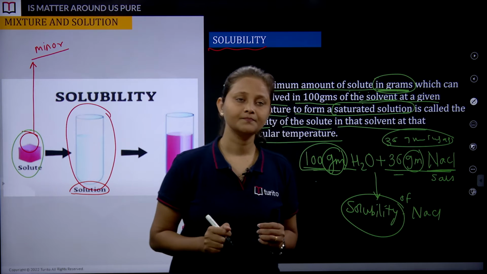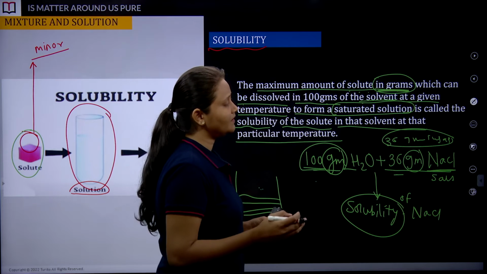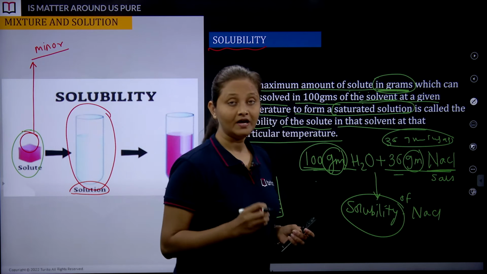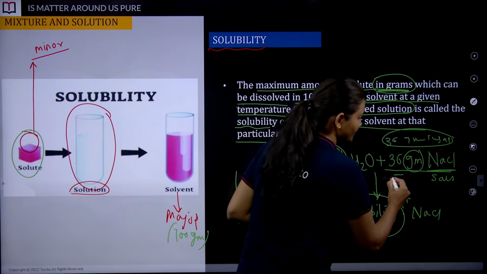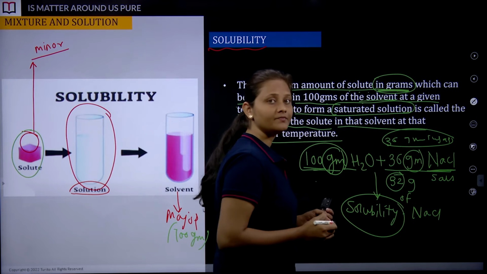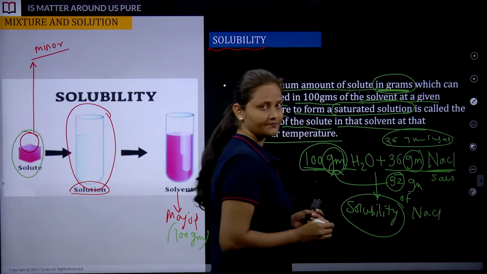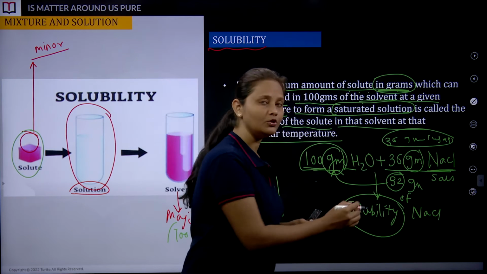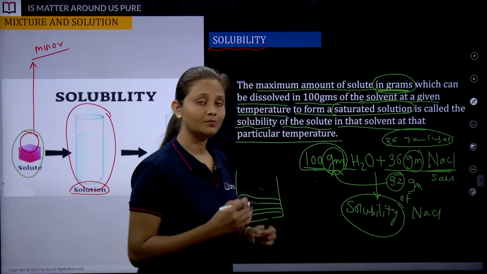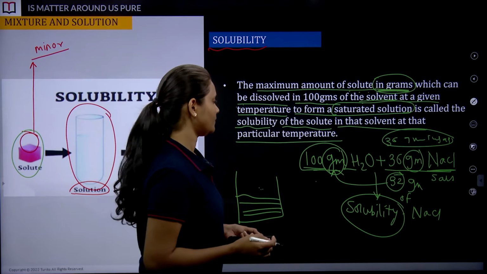Is there any doubt? For an instance, if I am taking the example of potassium nitrate, the solubility of potassium nitrate in water is 32 gram. 32 gram of potassium nitrate in the same solvent. Okay, these are two different solutes, but their solubility is different. Got it? Okay.